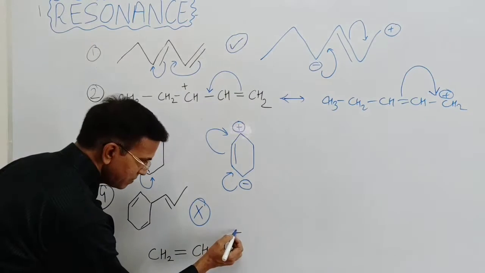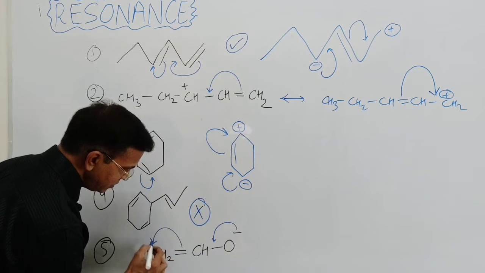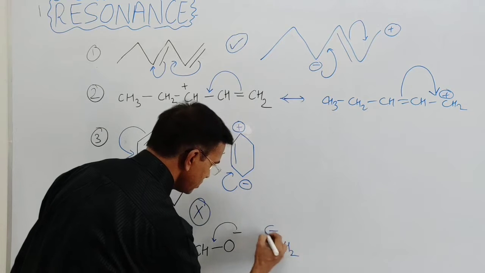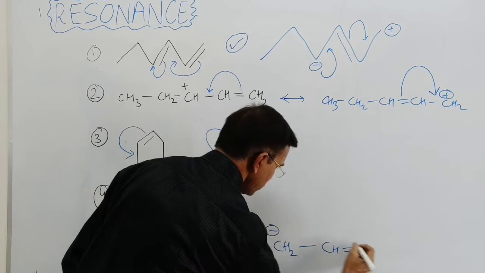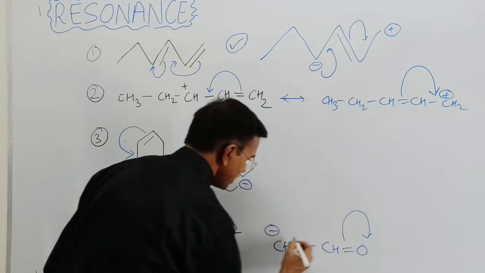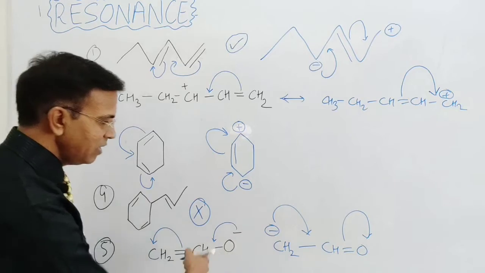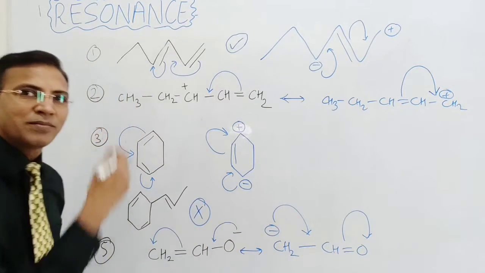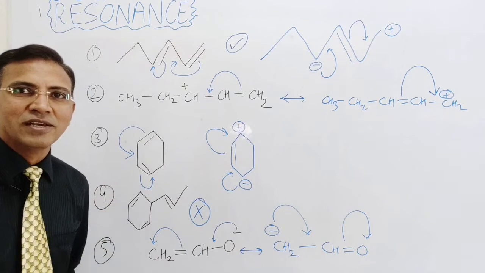So in this, the electrons come here and this comes here, so the resonating structure will be CH2 negative and CH double bond O. Again the pi electrons movement takes place and the first resonating structure will form, right? So these are some questions based on resonance, how the resonance is taking place.